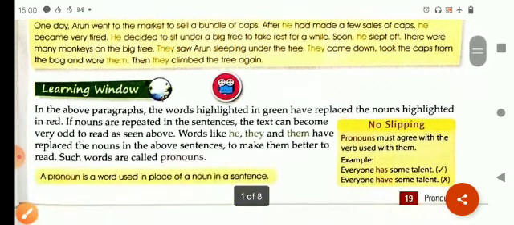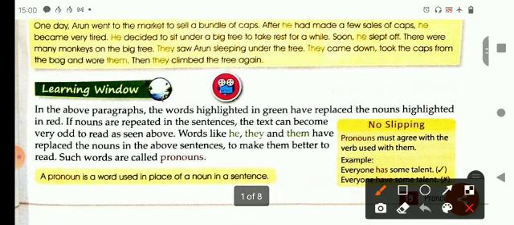In the above paragraph, the words highlighted in green have replaced the noun. As you can see here, these words that are written in green are pronouns. They have replaced the noun. So, if nouns are repeated in the sentence, the text can become very odd.